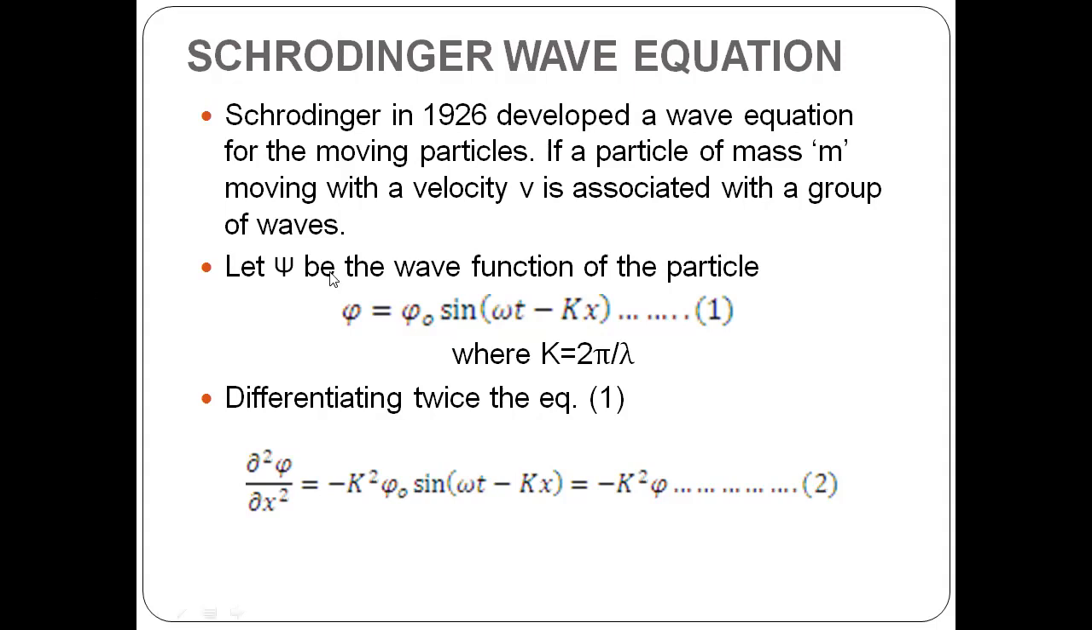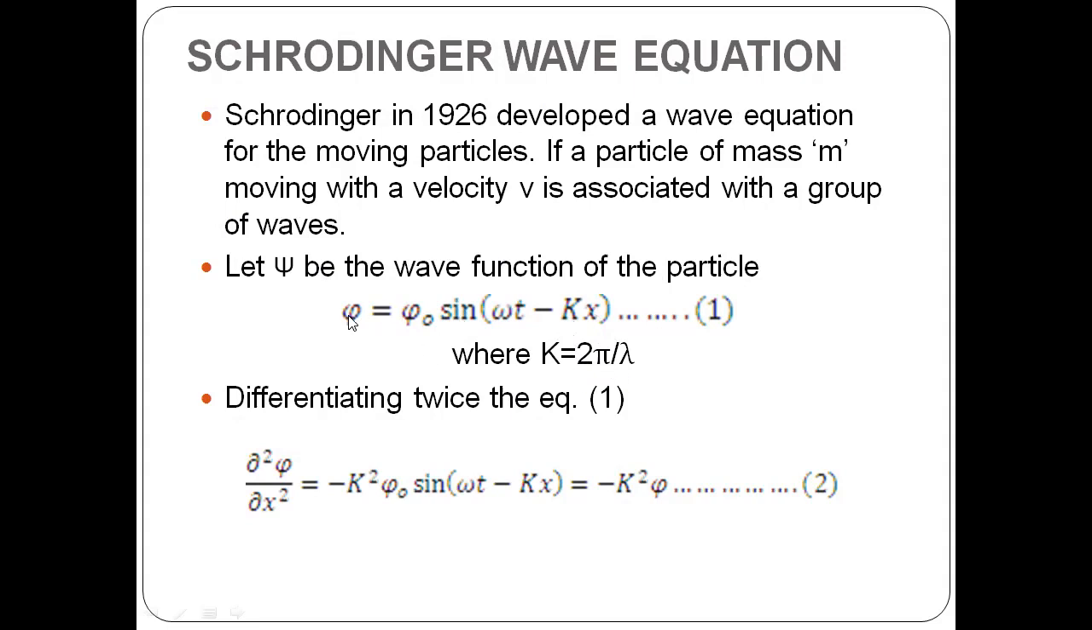Let psi be the wave function. So psi is equal to psi naught sine(omega t minus kx). As we have seen in simple harmonic motion, x is equal to a sine(omega t minus kx). In the same way, in quantum mechanics, we take the wave function psi equal to psi naught sine(omega t minus kx), where psi naught is a constant, omega is the angular frequency, and k is called the wave constant, whose value is 2 pi by lambda.